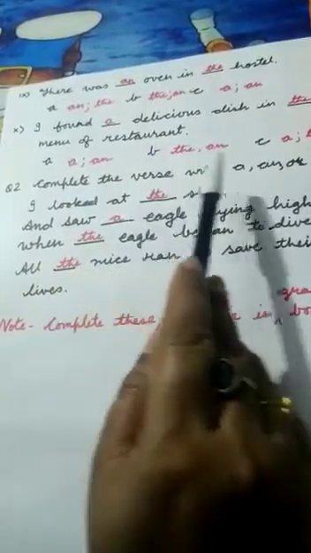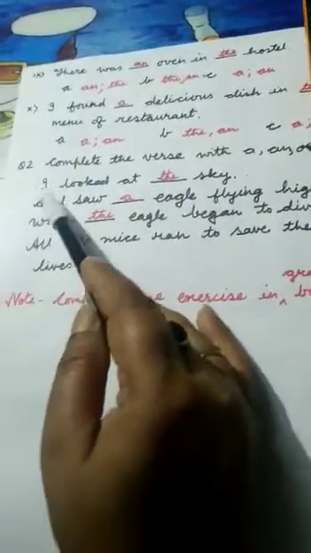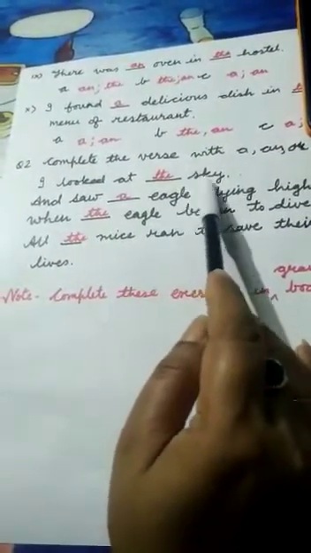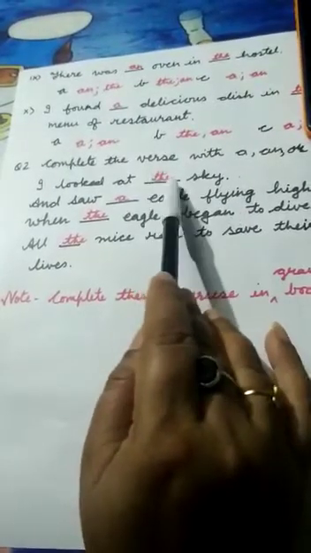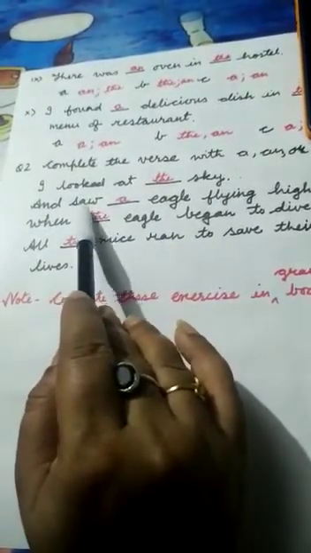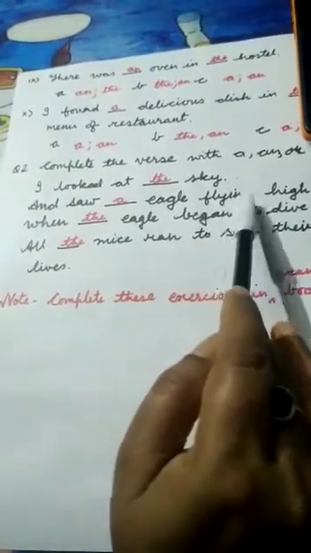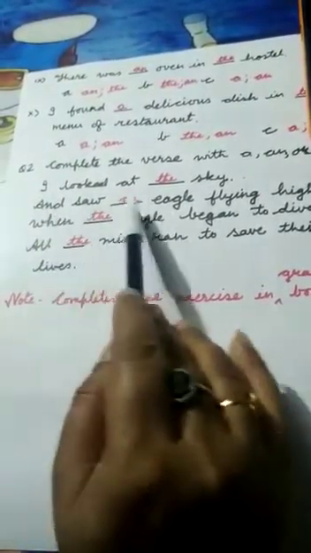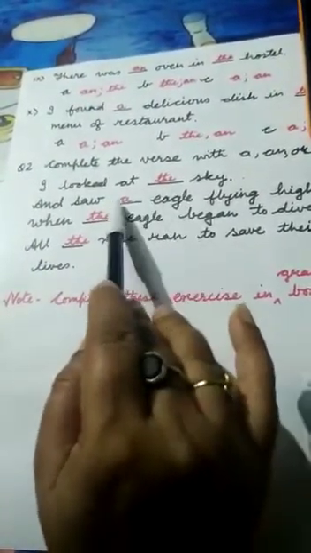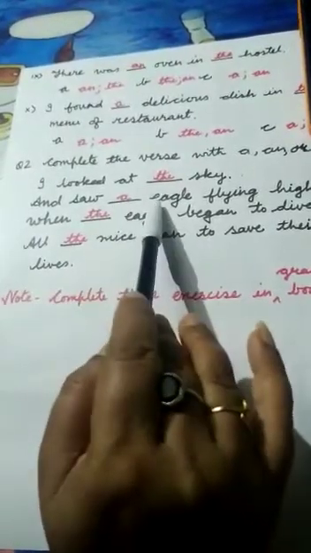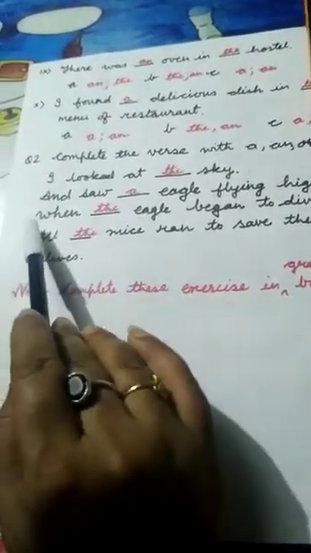Complete the verses with a, an or the. I looked at the sky, here sky is a particular noun, so we will write here the. And saw dash eagle flying high. Here we saw an eagle, only one eagle, so we will write here an.